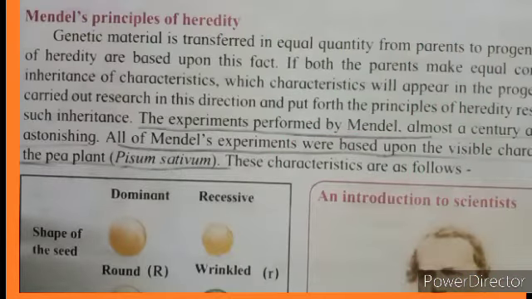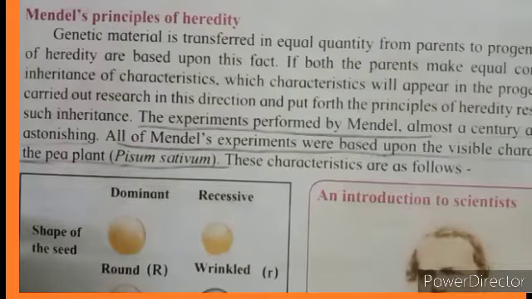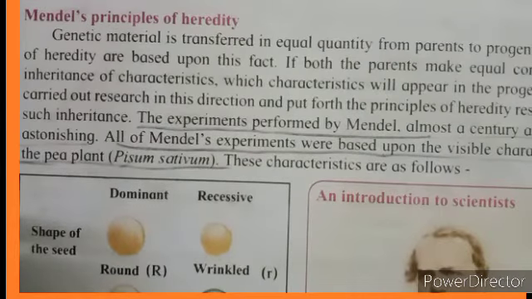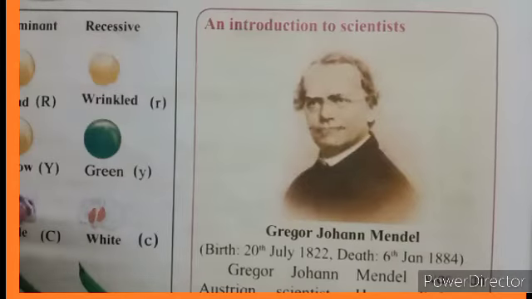Mendel's principles of heredity. Mendel carried out different experiments. These are based upon visible characteristics of pea plant, Pisum sativum. Who is Mendel? Gregor Johann Mendel was an Austrian scientist. He studied the inheritance of some characteristics of the pea plant.